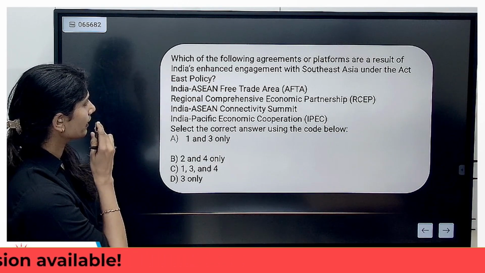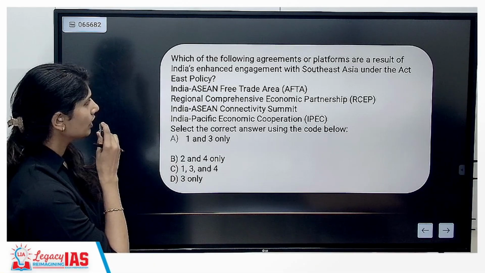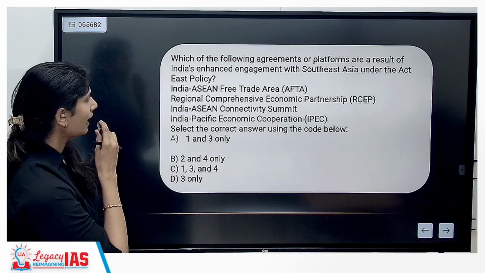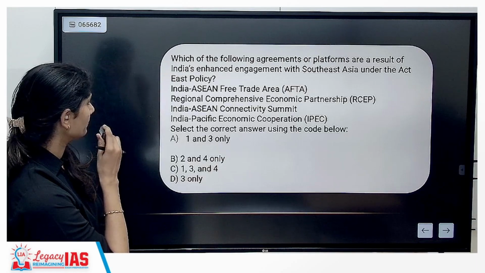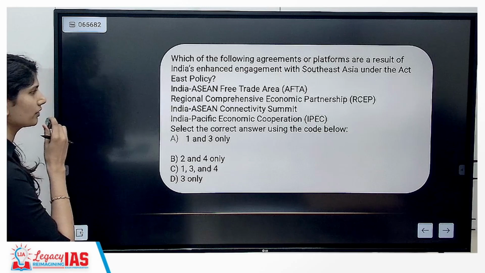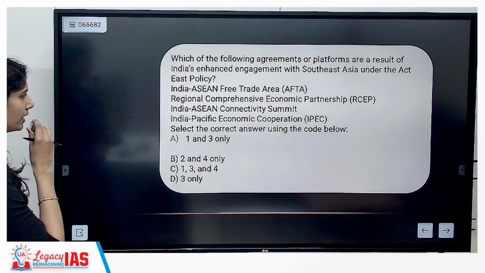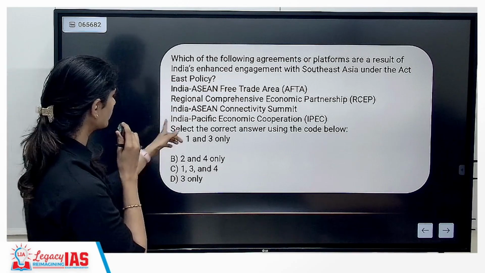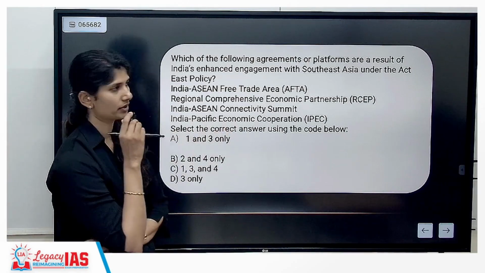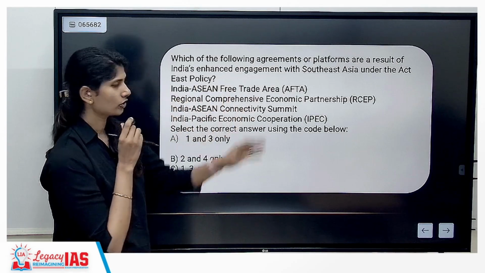Which of the following agreements or platforms are a result of India's enhanced engagement with Southeast Asia under the Act East Asia policy? India ASEAN FTA, Regional Comprehensive Economic Partnership, India ASEAN Connectivity Summit, Indo-Pacific Economic Cooperation. I told you Indo-Pacific Economic Cooperation is not coming over here. RCEP, Regional Comprehensive Economic Partnership.